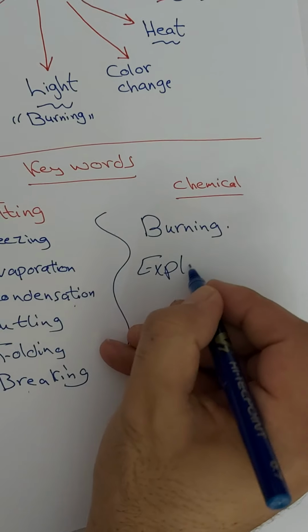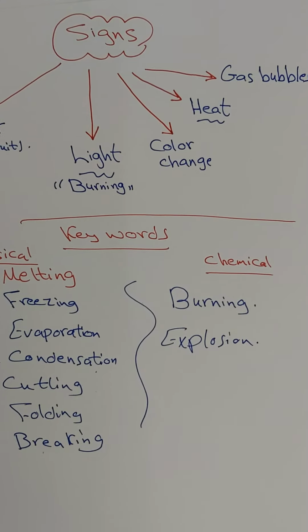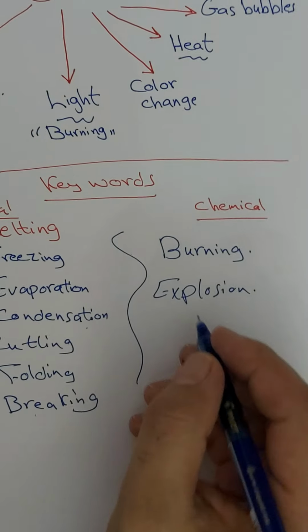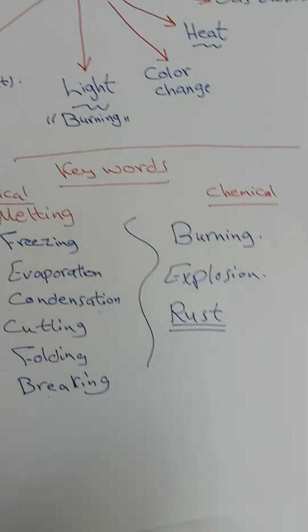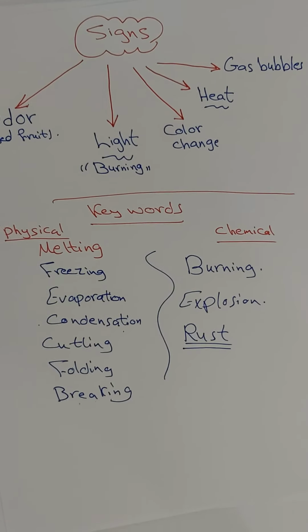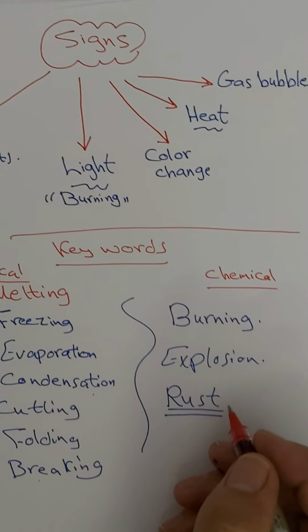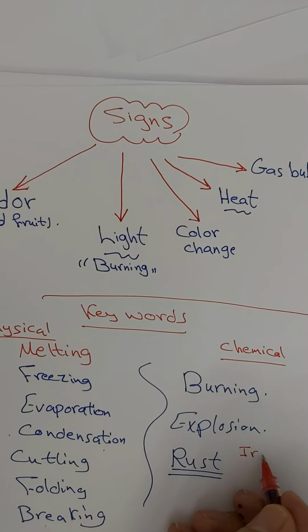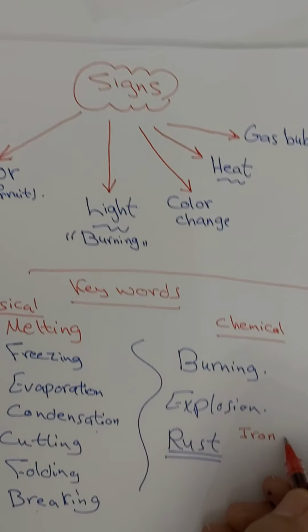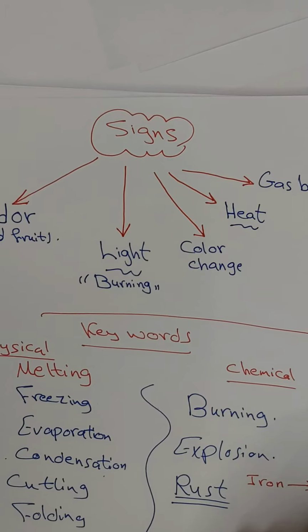Explosions are chemical changes. Rust. Iron rust. Rust means iron oxide. Iron, because of humidity, will give iron oxide.